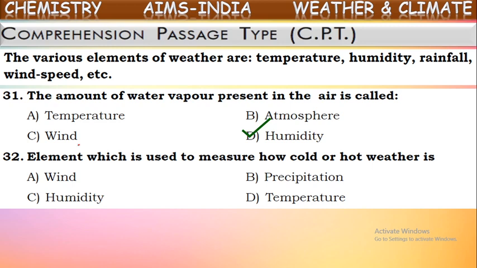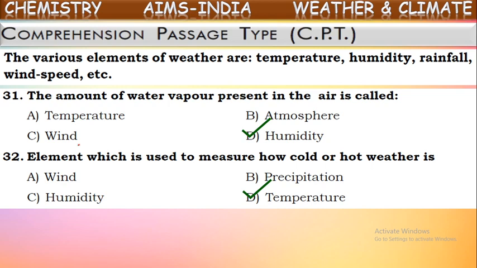See here. Is it wind or precipitation, humidity or temperature? Which of these gives information about how cold or hot in a particular place in the particular given time? Which of these is that? Yes, it is temperature. Temperature gives the information about how cold or how hot a weather is.